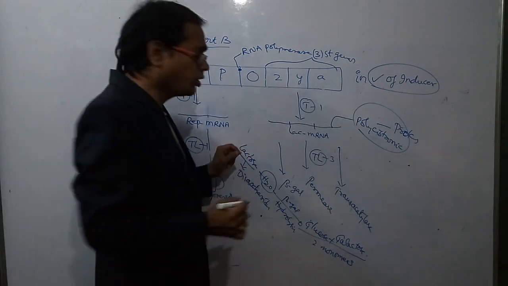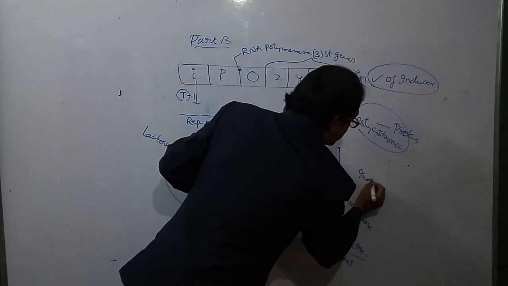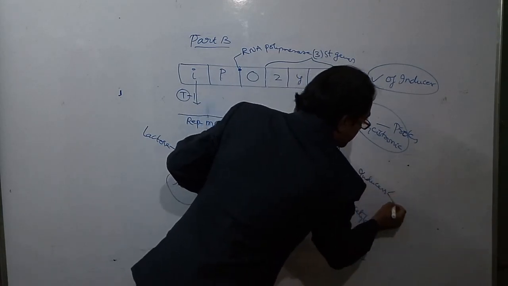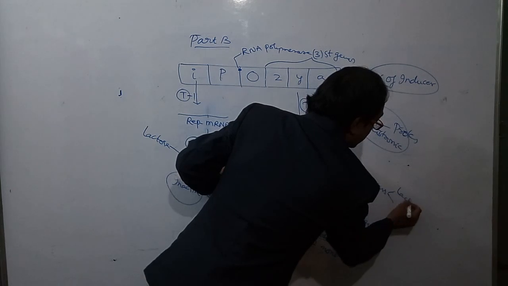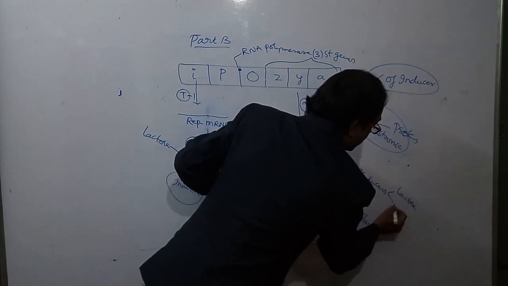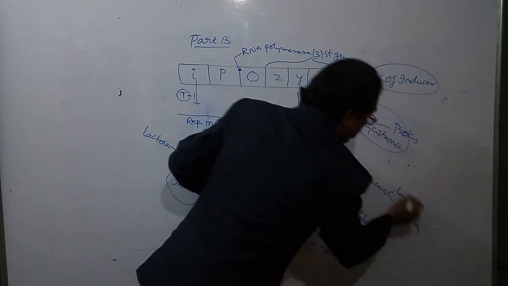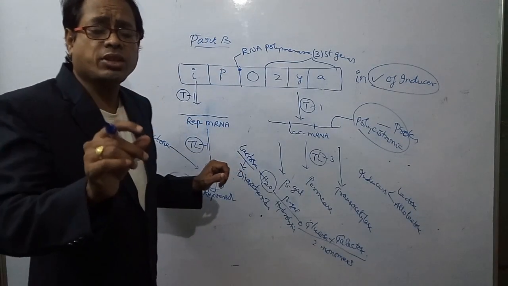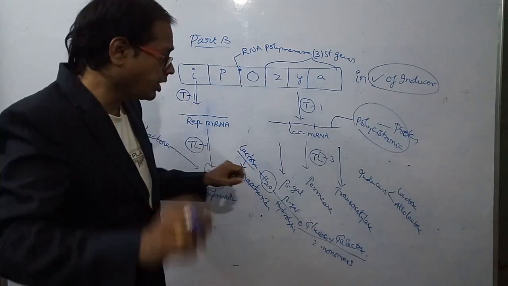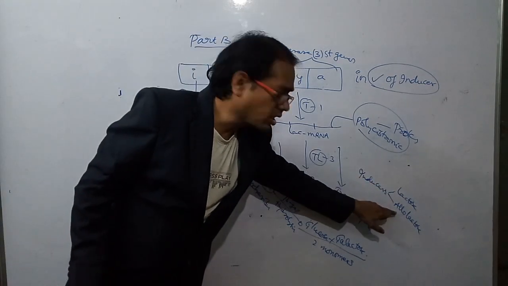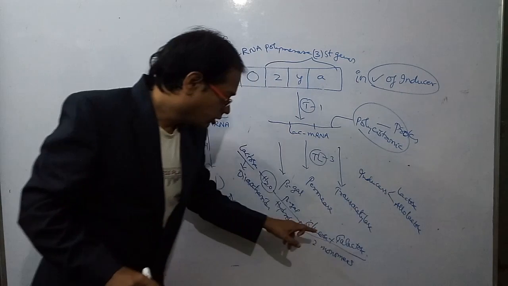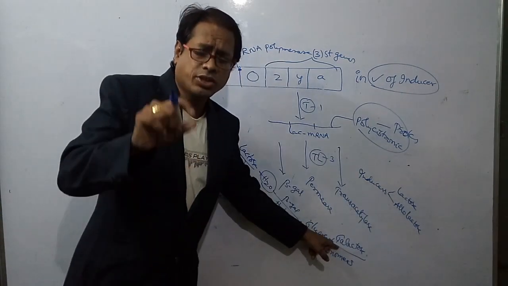Which ones act as inducers? Two: one is called lactose, another one is called allolactose. So the following substances act as inducers: lactose and allolactose. Do glucose and galactose act as inducers?